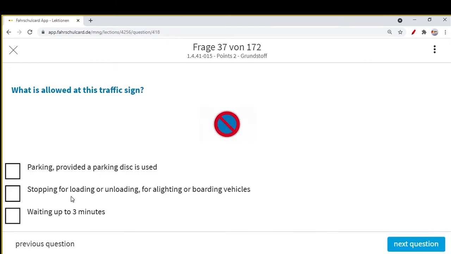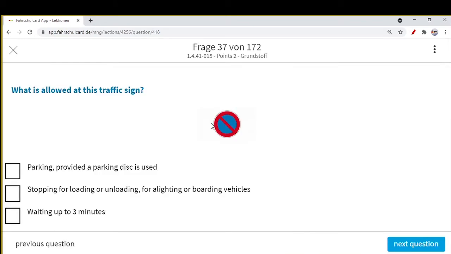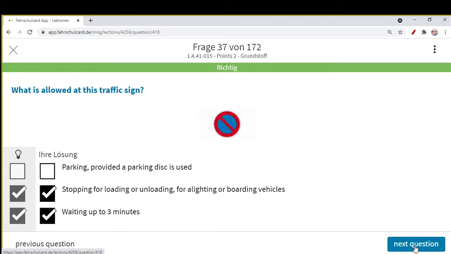Parking provided with a parking disc? No. If parking is allowed in this case, that would be mentioned with an extra traffic sign, but currently there is no extra sign that you are allowed to park here. It is the zone which is a three minute zone. You can wait up to three minutes. Stopping for loading and unloading, for alighting or boarding vehicles is also fine, but parking with a disc, no, there is no extra sign that you can park here. So only two options are correct.